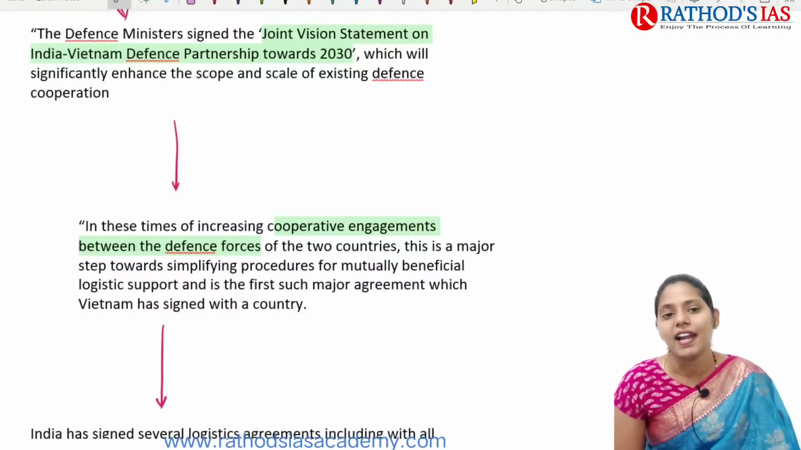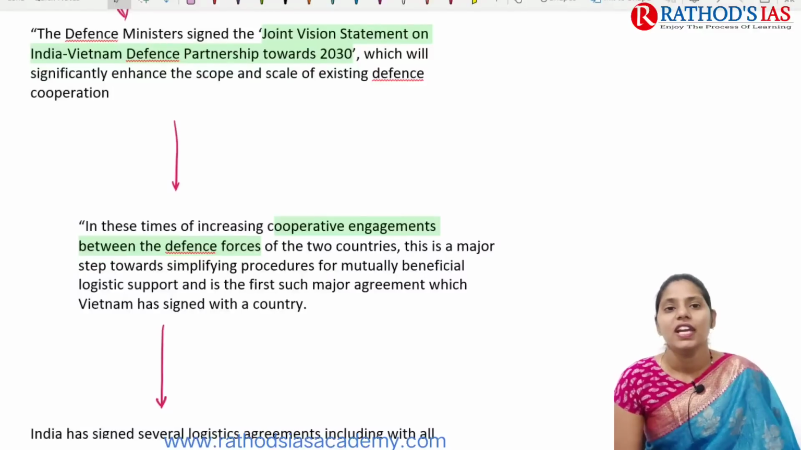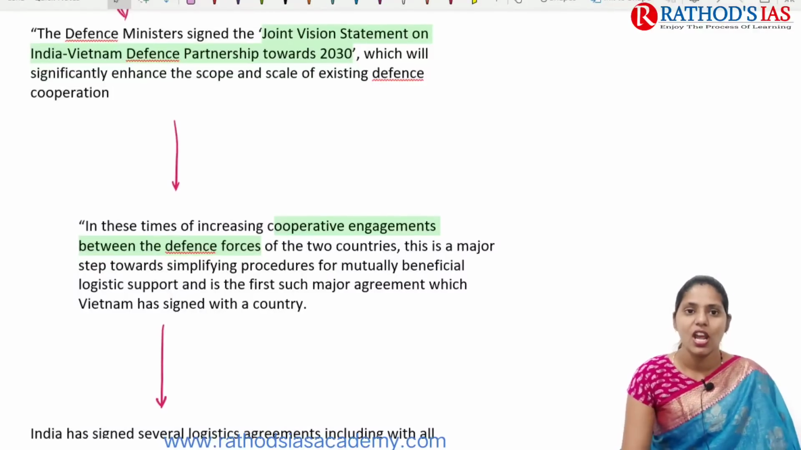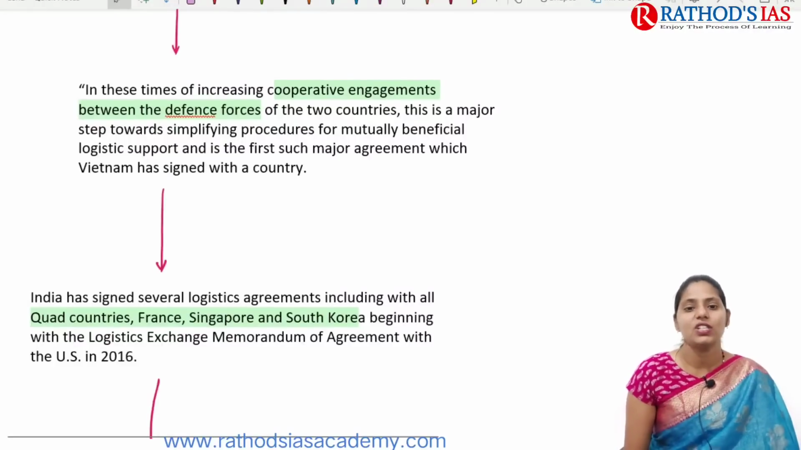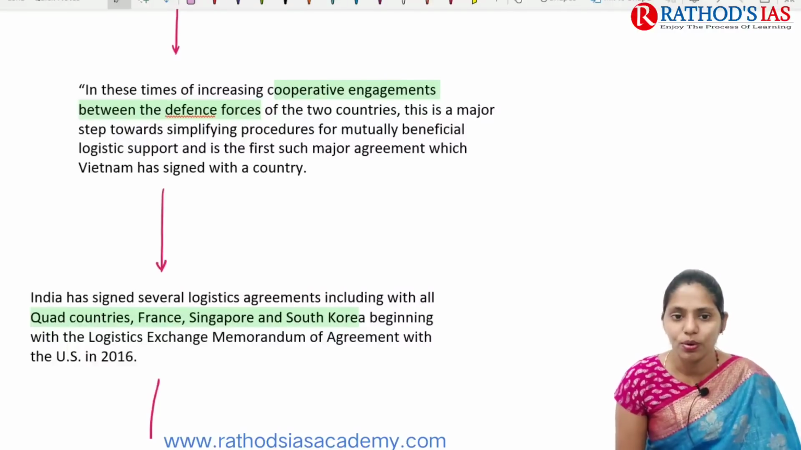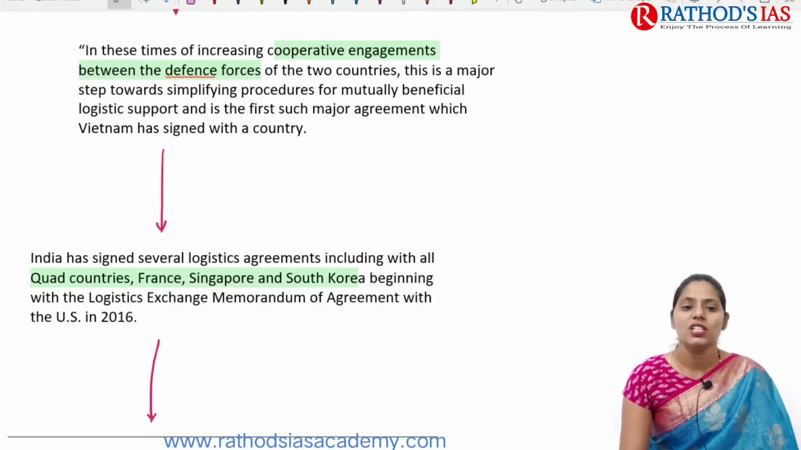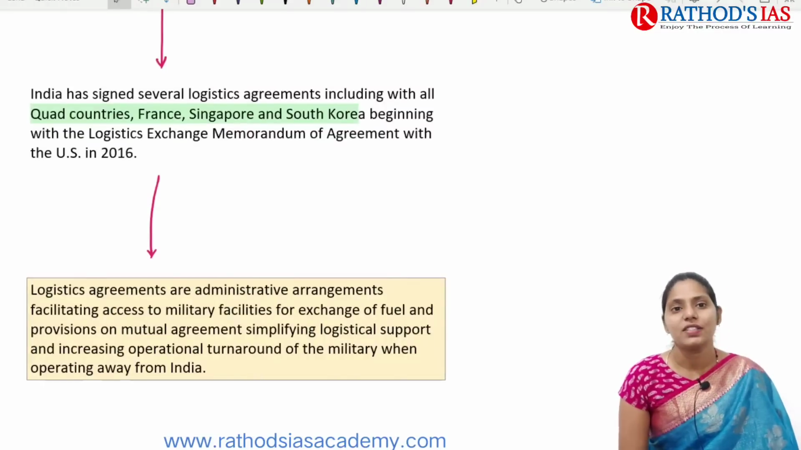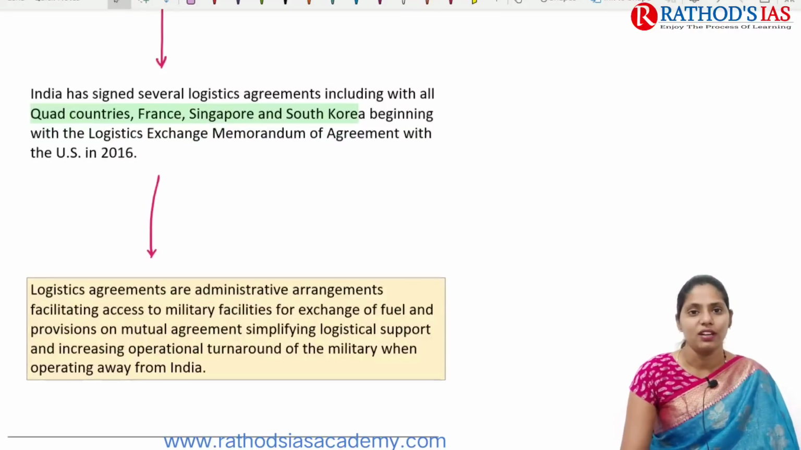And this partnership will be very helpful in enhancing the scope as well as the scale of existing defense cooperation. In these times, increasing cooperative engagements will be helpful for both countries, and it is one of the major steps towards simplifying procedures for mutually beneficial logistic support. India has signed several logistic agreements, including with the countries that are part of the Quad, and France, Singapore, and South Korea.